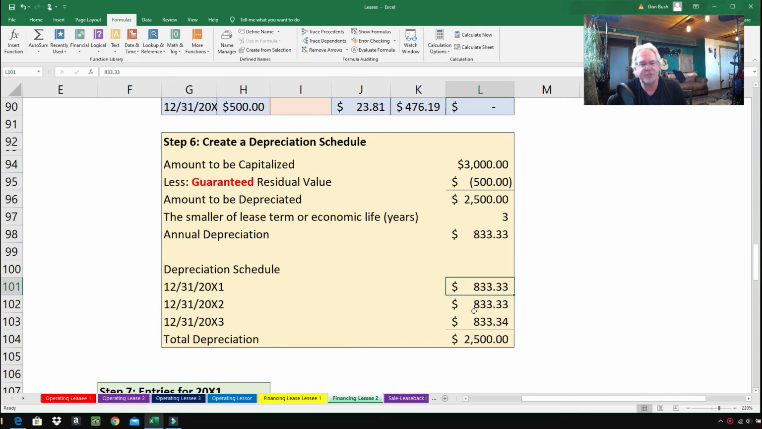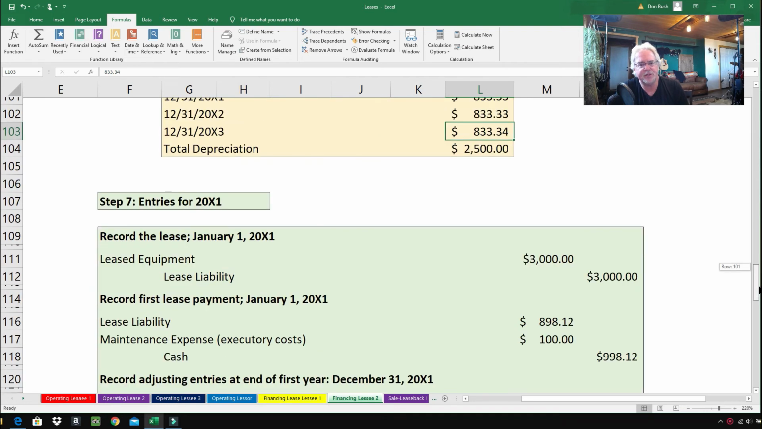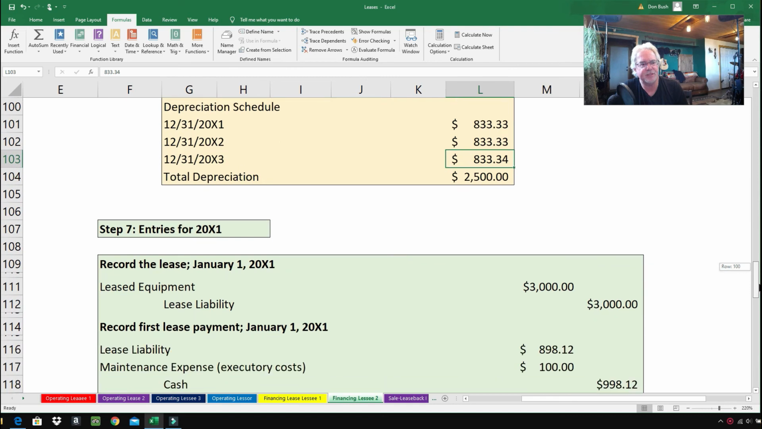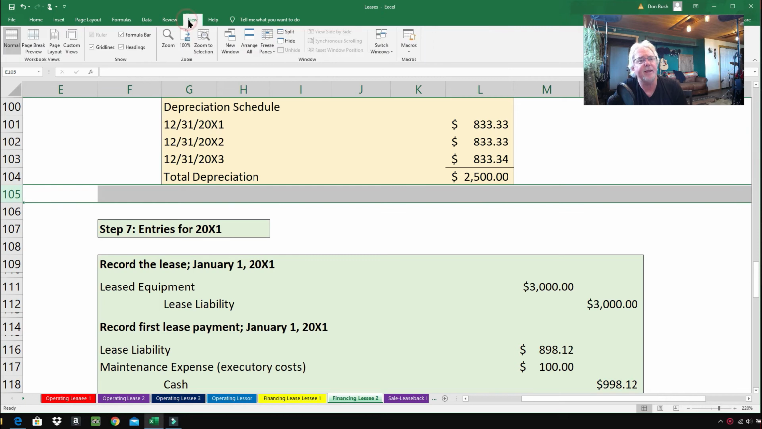$833.33 in the first year, $833.33 in the second year, and then in the third year I've got $833.34, and I did that just so it works out nice and even. Here we are down to the journal entries, and for the journal entries I'm going to split the screen so you can see what is going on here. It's always good to look at your amortization table.